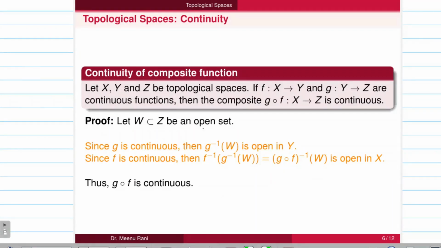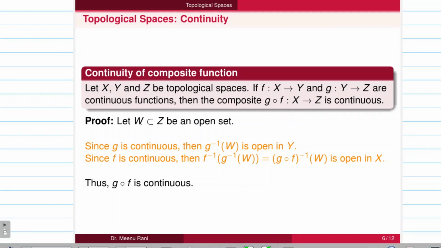Further, we discuss the continuity of a composite function. Let X, Y, Z be three topological spaces, and let the functions f from X to Y and g from Y to Z be continuous. Then their composite function g o f from X to Z is also continuous. We will prove it by the previous definition of continuity, that is in terms of pre-images. In this, if we take any open set in Z, then its pre-image by g o f is also open in X.